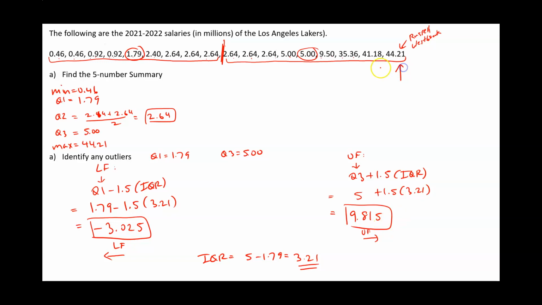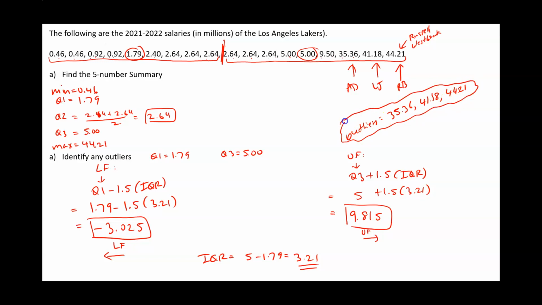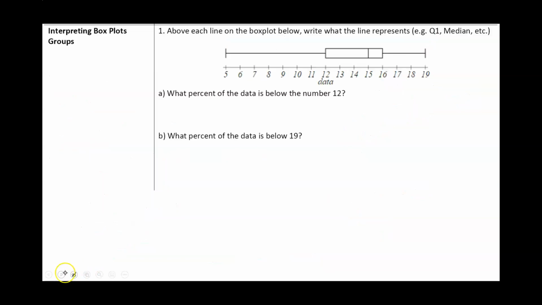And they did. These three players, who are Anthony Davis, LeBron James, and Russell Westbrook, they made more than 9.815 million. So we do have outliers, and our outliers are going to be the people who made 35.36 million. That's Anthony Davis, 41.18 million LeBron James, and 44.21 million Russell Westbrook. These are our outliers. Okay, so hopefully that helped clarify our Q1, Q3, and also our outliers.